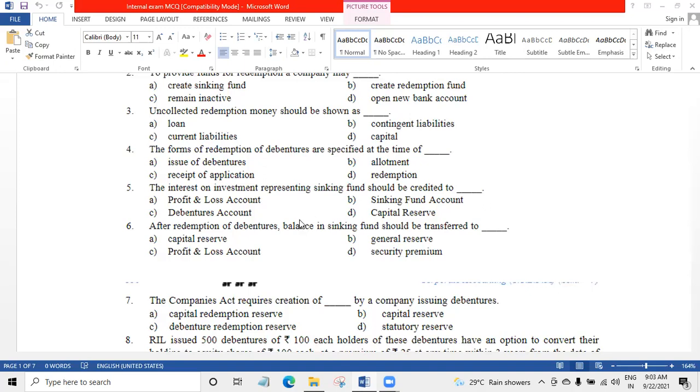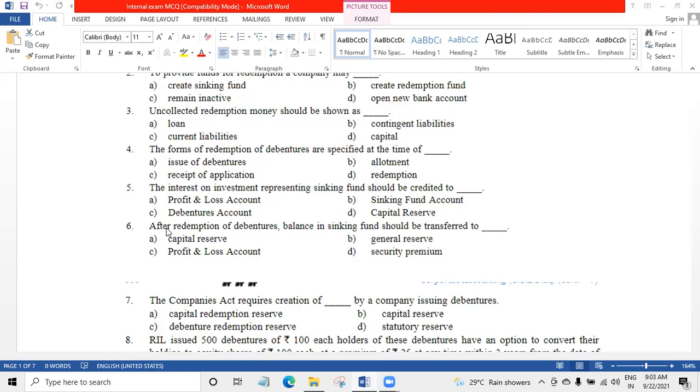Whatever interest you will get on investment, you remember debenture redemption investment, that is nothing but sinking fund, and whatever interest you earn after investing into outside securities, that interest will be credited to sinking fund, that is debenture redemption investment account. So answer is B, sinking fund account.